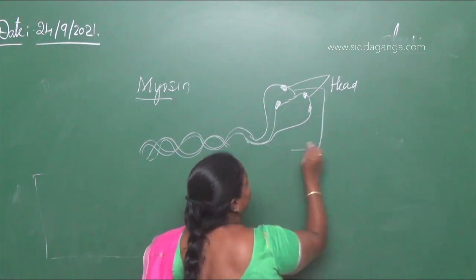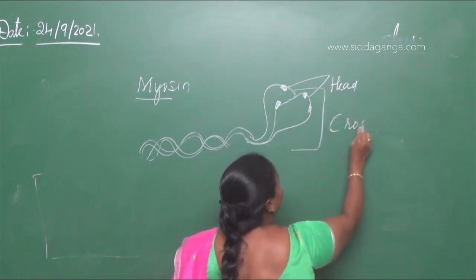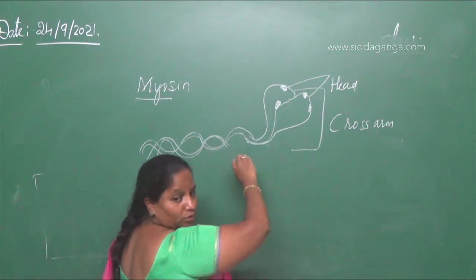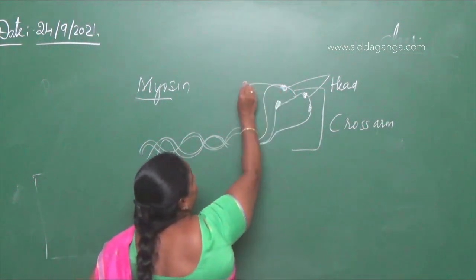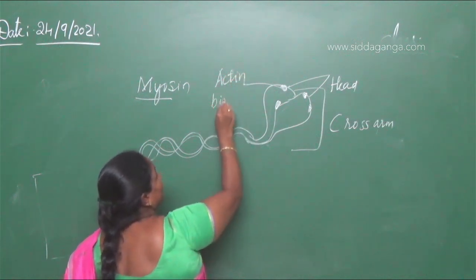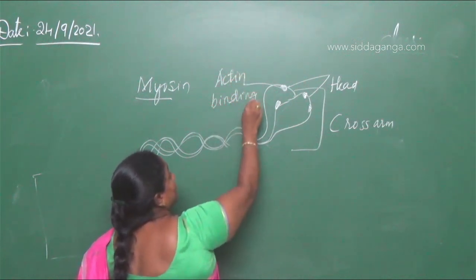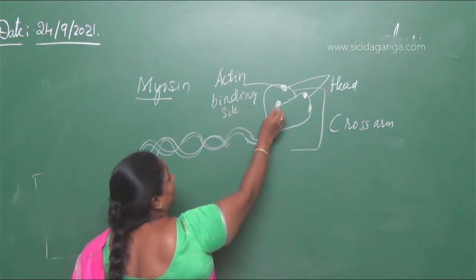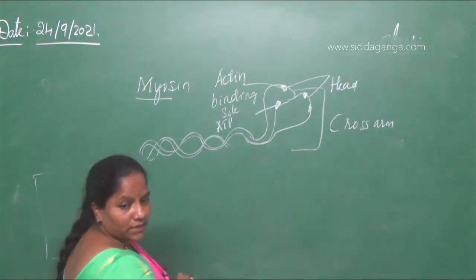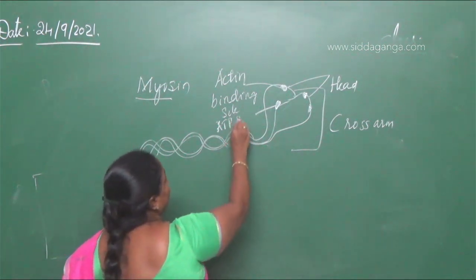From here to here we call it the cross arm. Then here we have two parts: one is called the actin binding site, and another one is called the ATP binding site.